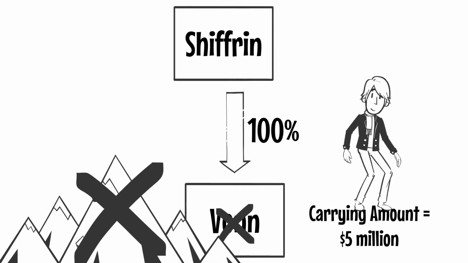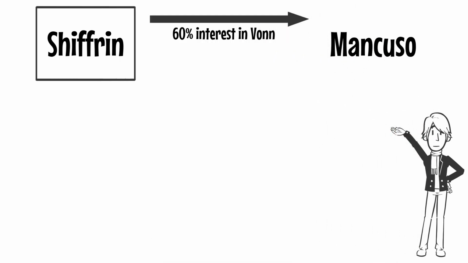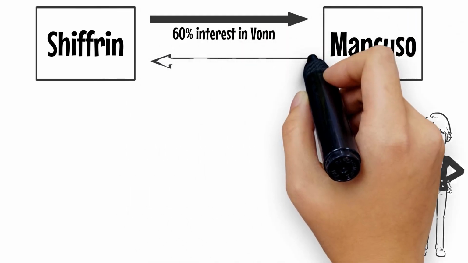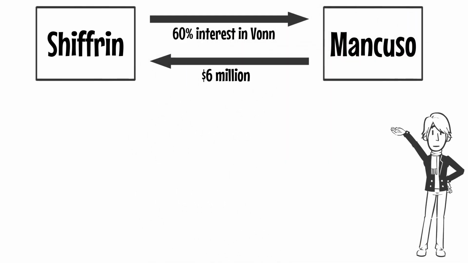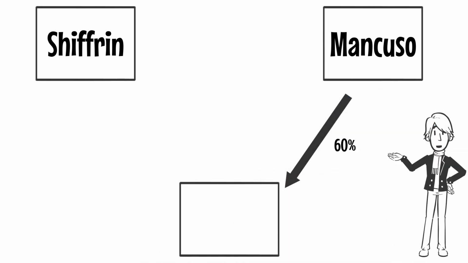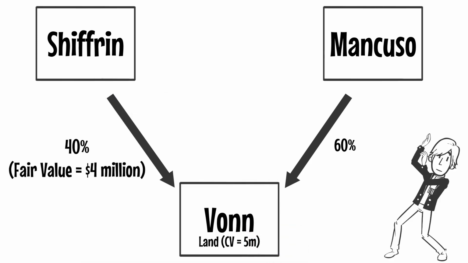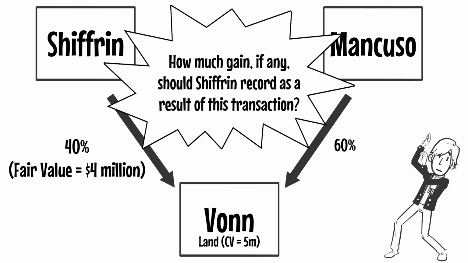Schifrin enters into a contract to transfer 60% of Vaughn to Mancuso for $6 million cash, which is due at contract inception. After the transaction, Mancuso has a controlling financial interest in Vaughn with its 60% ownership. Assume that the fair value of the 40% interest retained by Schifrin is $4 million. How much gain, if any, should Schifrin record as a result of this transaction?